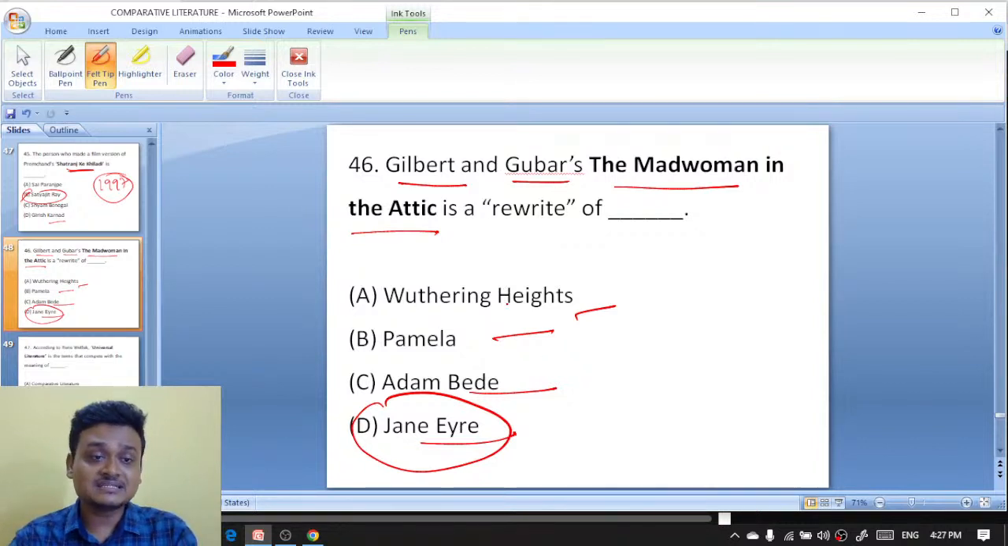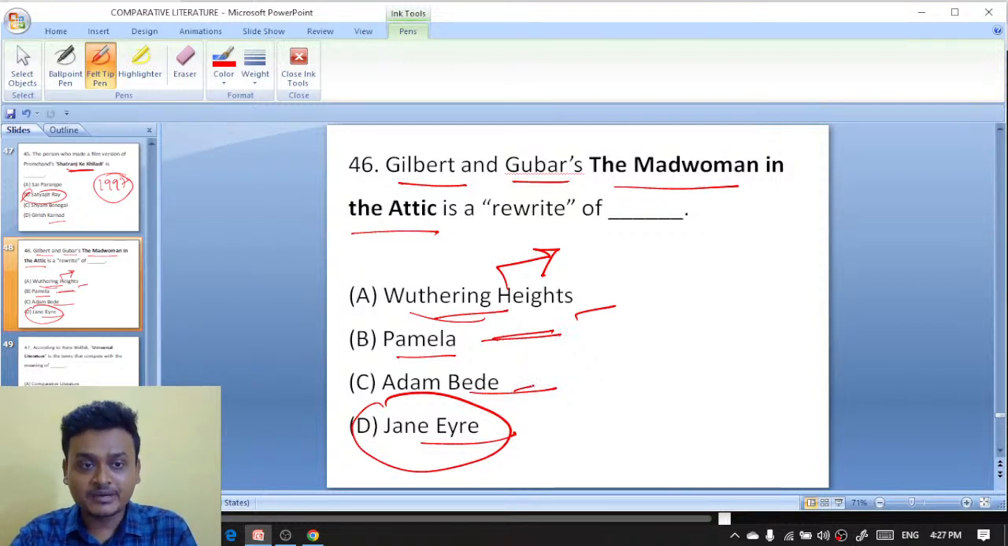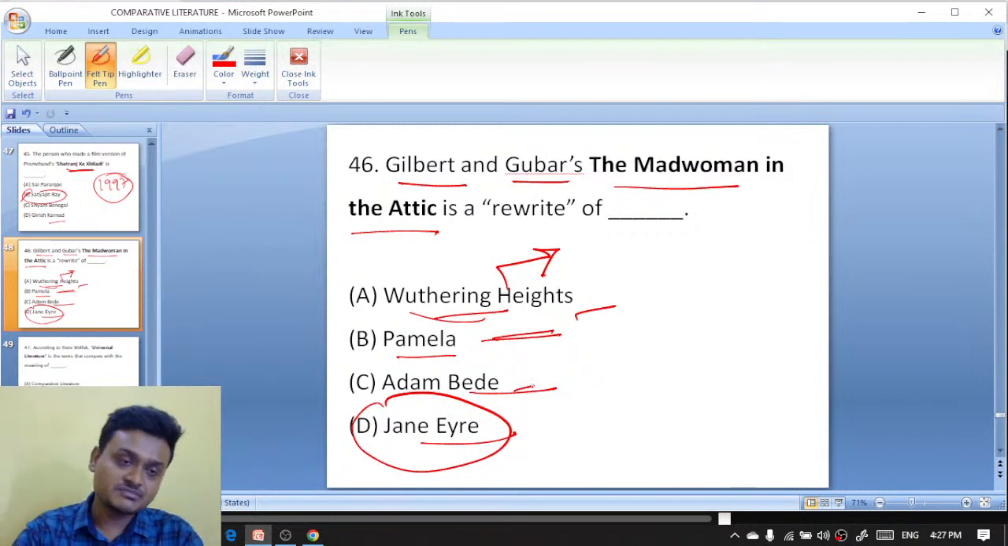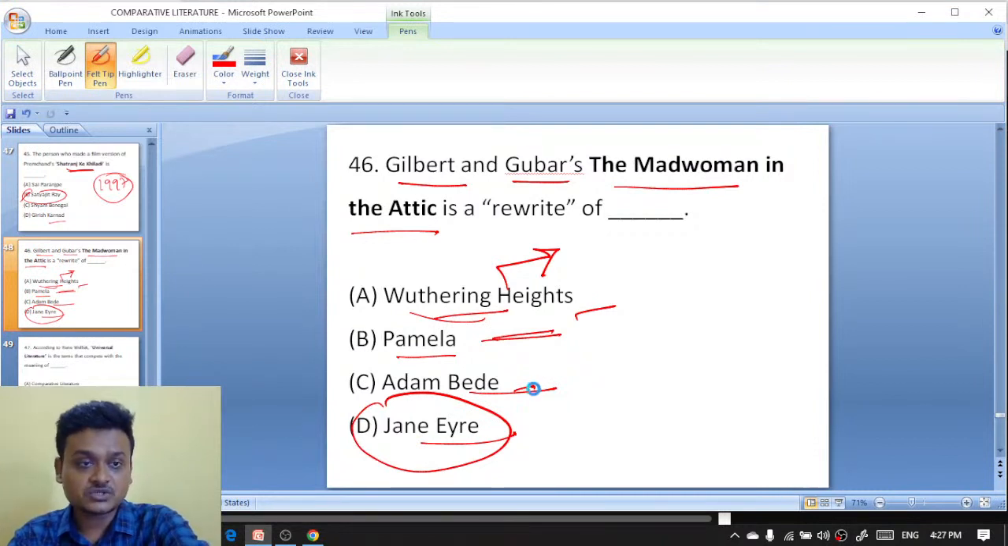And who wrote Wuthering Heights? Wuthering Heights was written by Emily Bronte, the sister of Charlotte Bronte. And Pamela is by Richardson. And Adam Bede was written by George Eliot, who is Mary Ann Evans, also known as Mary Anne Evans. Okay, next question.